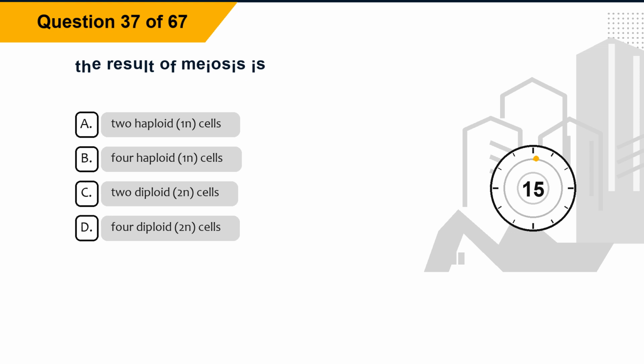Question 37. The result of meiosis is option A, 2 haploid, 1N, cells. Option B, 4 haploid, 1N, cells. Option C, 2 diploid, 2N, cells. Option D, 4 diploid, 2N, cells.